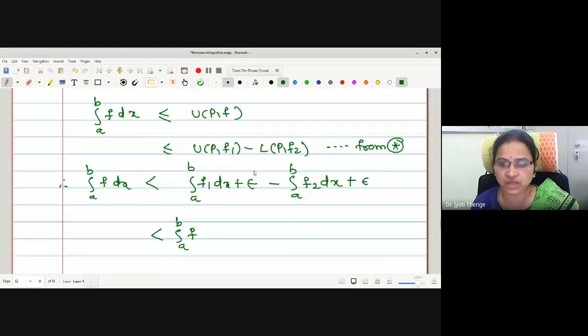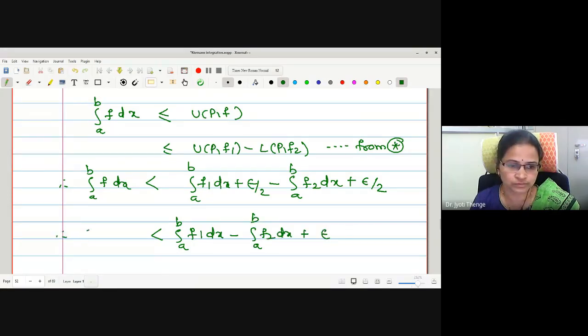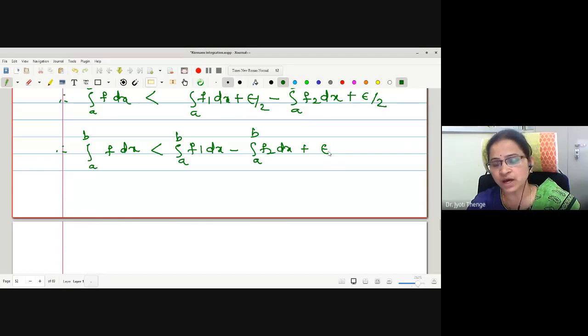Therefore here it will be epsilon by 2 and epsilon by 2, and we get integration f1 dx minus integration f2 dx plus epsilon. Right. Now in the next step, we are going to remove this epsilon from the right hand side.